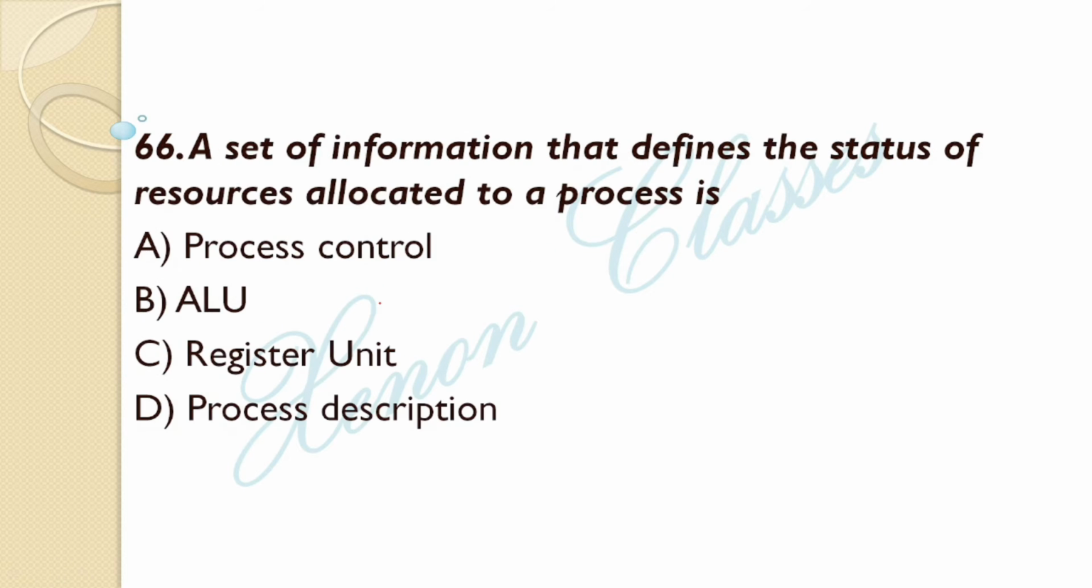Next question. A set of information that defines the status of resources allocated to a process is called, option D is the correct answer. Process description is the right answer.